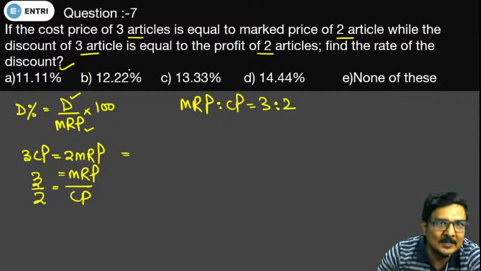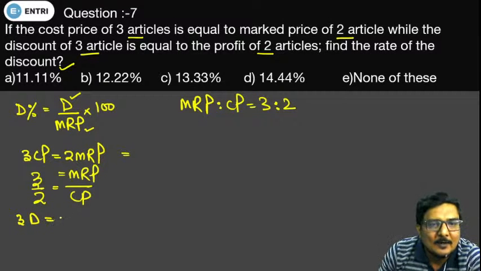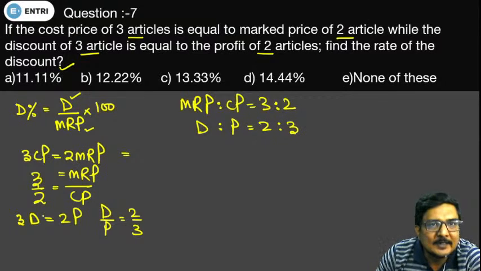Okay. Now what is the second information? The second information gives the discount of 3 articles is equal to the profit of 2 articles. So discount upon profit gives you 2/3. So the ratio of discount and profit will be equal to 2:3. Okay. Discount on 3 articles is equal to profit of 2 articles. So the ratio of discount and profit comes out to be 2:3. Done?